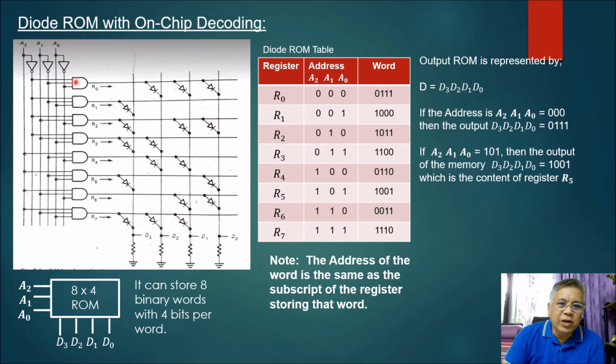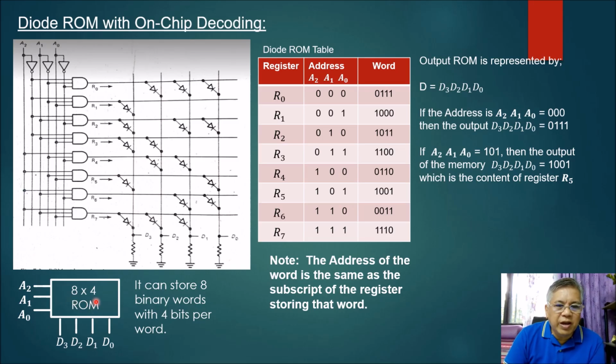Okay? So only one gate here will produce an output of 1 every time there is an address specified in the values of A sub 2, A sub 1, and A sub 0. Now, this particular diode ROM with on-chip decoding is actually represented by this symbol here.